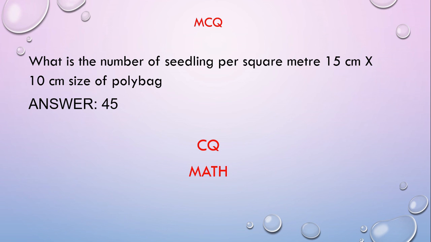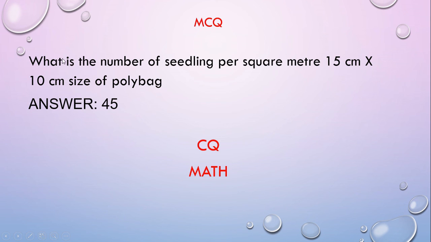For this type of MCQ, definitely you have to go through all pages and every individual line of your textbook for the MCQ exam. You can find this section in your textbook from page number 189 to 194.